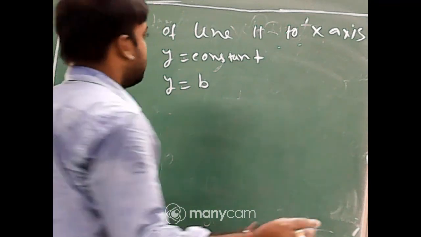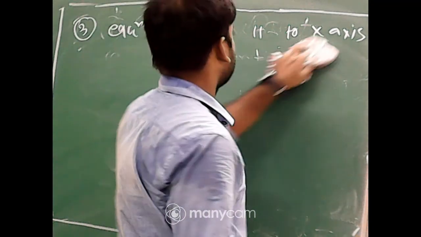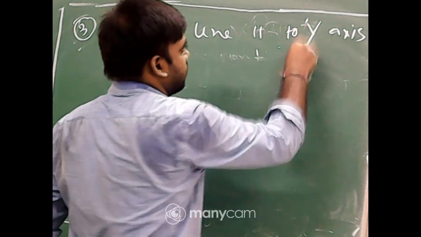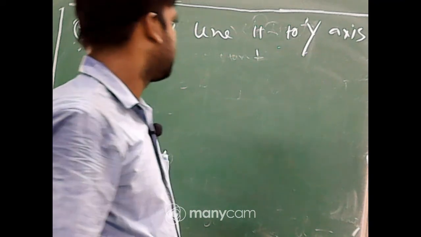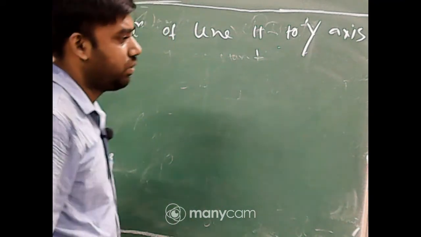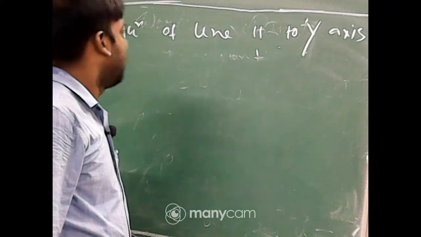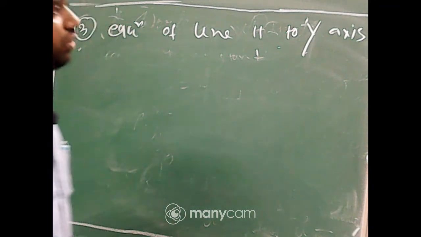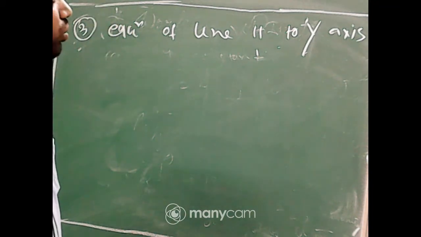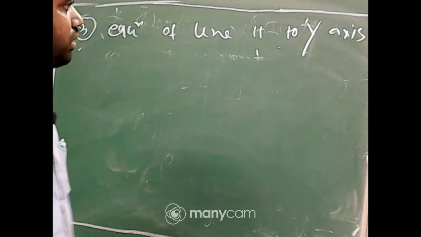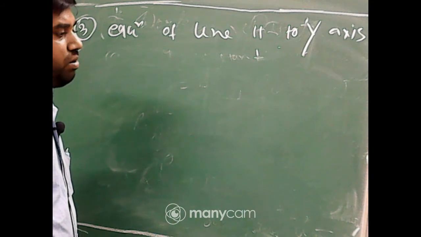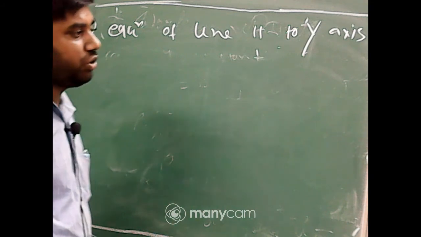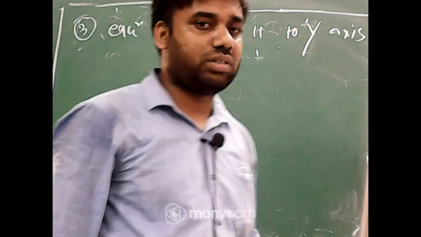Next question. Equation of a line which is parallel to y-axis. Y equal to 0. Kinjal, wrong answer.